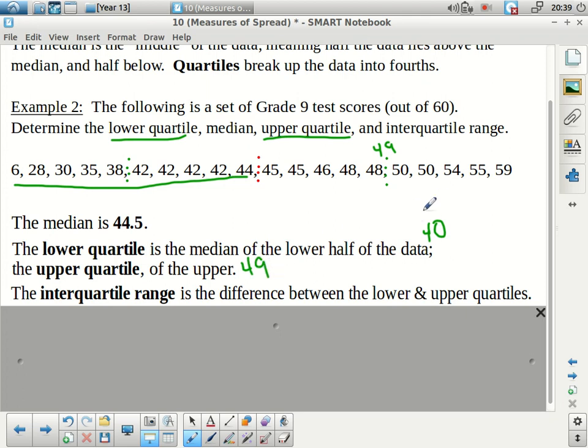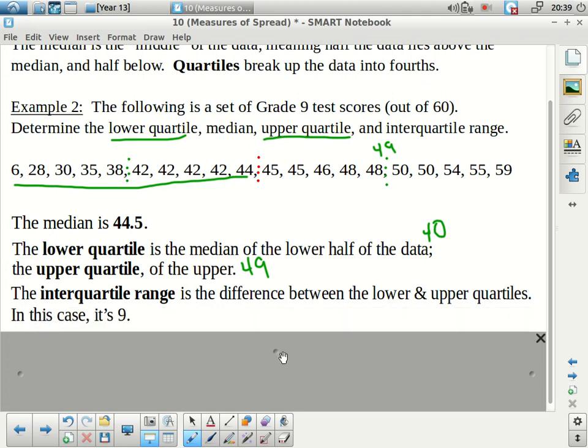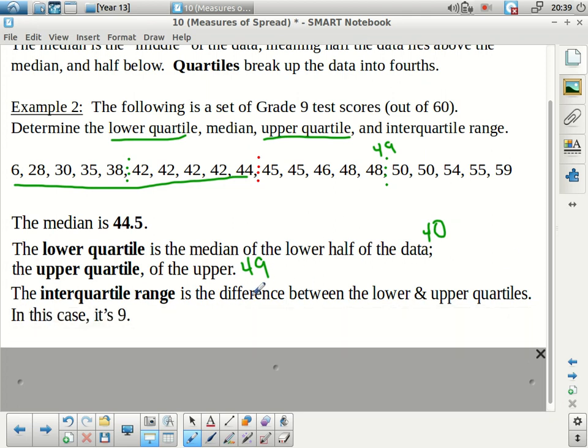Finally, the difference between those two things is what we call the interquartile range. So again, just the difference from here to here is 49 minus 40, which gives us a total of 9.